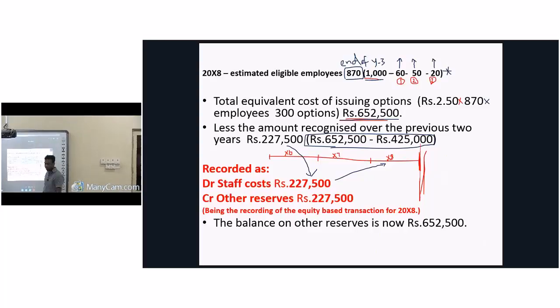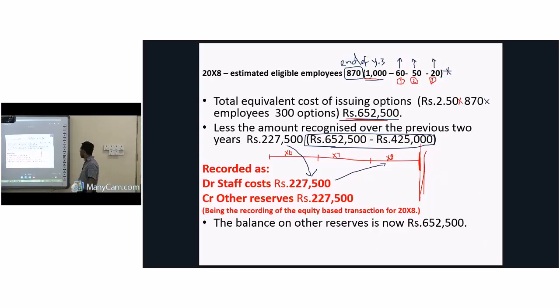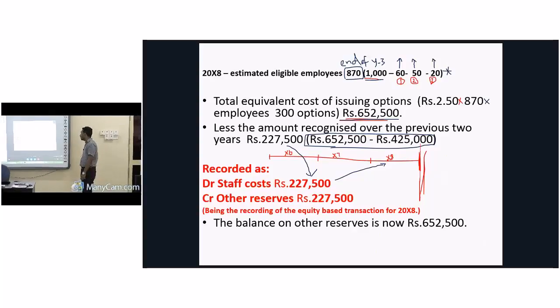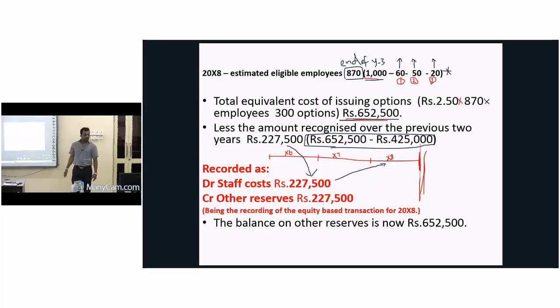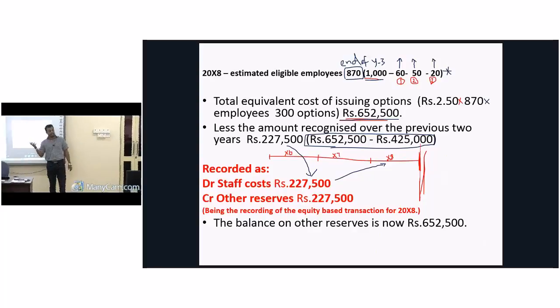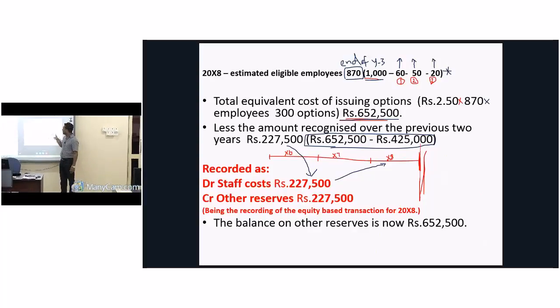870 eligible employees. Understand? So therefore 870 into 2.5 into 300 shares means 652,500. There is no need to divide it by 12. Sorry, 3. Why? Now we are at the end of the third year. So therefore total is, if so you have to divide it by 3 and multiply it by 3. No point. Right? So then total value at the end of year 3 based on year 3 estimates